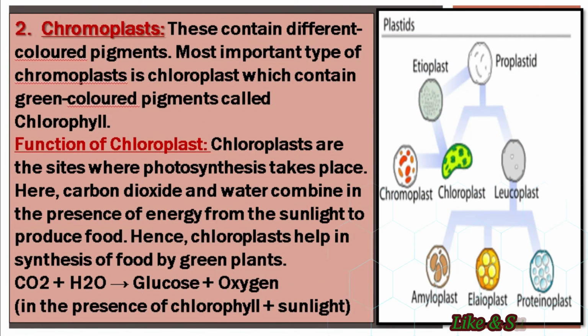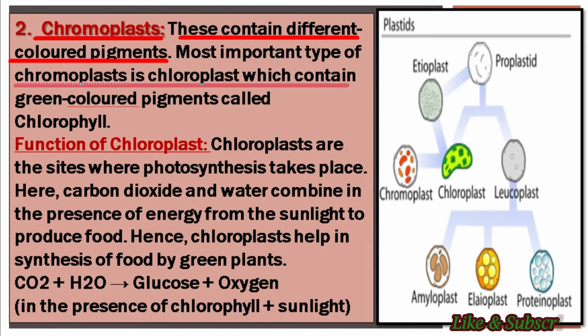Now students, the second kind of plastids that are present in a cell are chromoplasts. These chromoplasts contain different color pigments, and out of the different color pigments, most of the chloroplasts contain the green color pigment called chlorophyll.